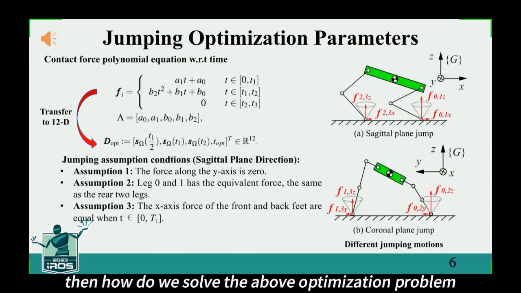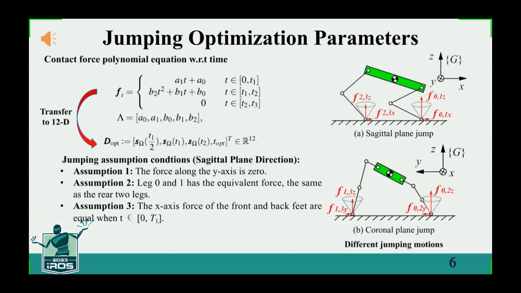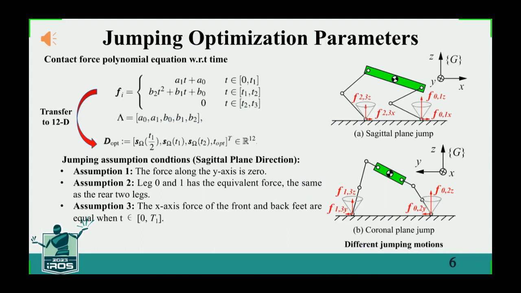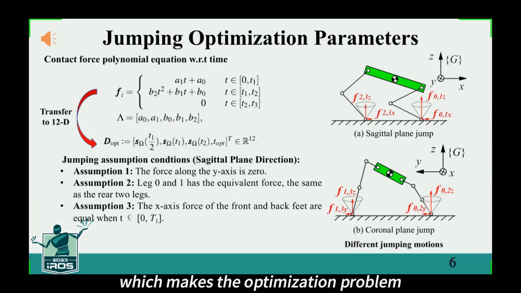Then, how do we solve the above optimization problem? Jumping motions of the quadruped robot can be realized by planning the contact force of each foot. The contact force of different jumping phases can be expressed as a polynomial equation with respect to time. However, the range of the contact force coefficients is not clear, which makes the optimization problem difficult to solve.